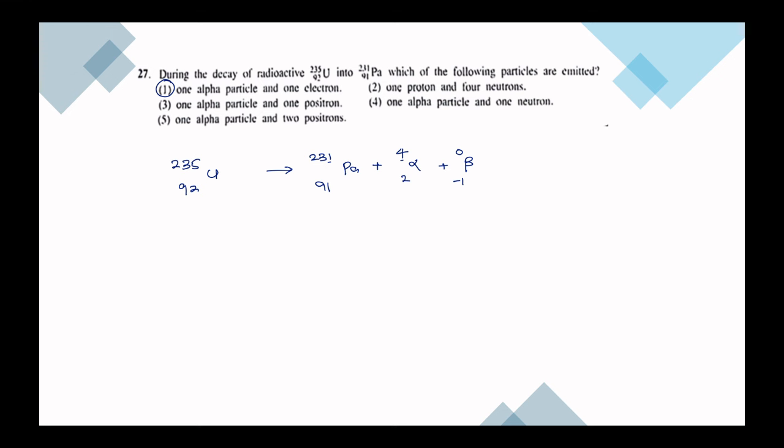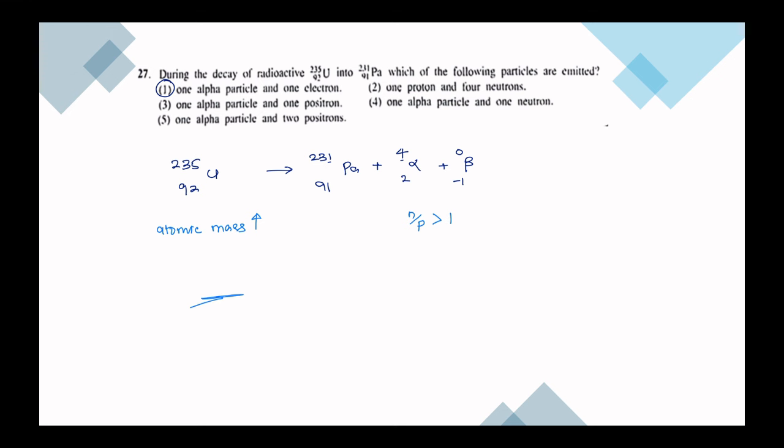One is their atomic mass is high. That is one reason. Second one is neutron to proton ratio is higher than 1. Okay, neutron to proton ratio is higher than 1.